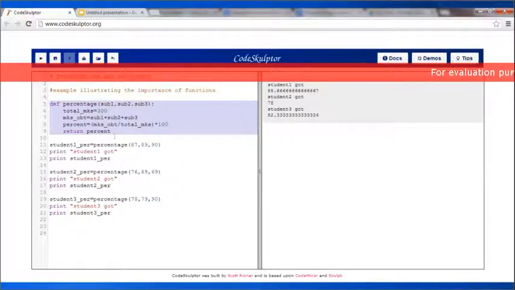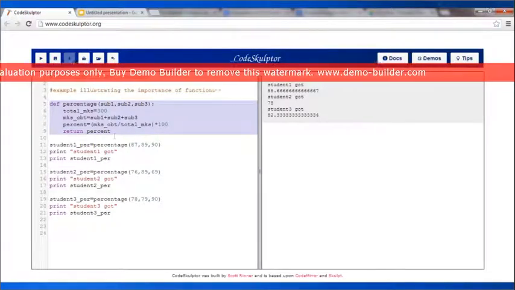After that I have brackets, and in those brackets I have written sub1, sub2 and sub3. These are basically the parameters or the input values that I am passing into this function, and I talked about these when I was discussing the function being a black box. So this is that black box, the parameters that are going into that black box, and these are basically here the marks of the students in the first subject, second subject and the third subject.